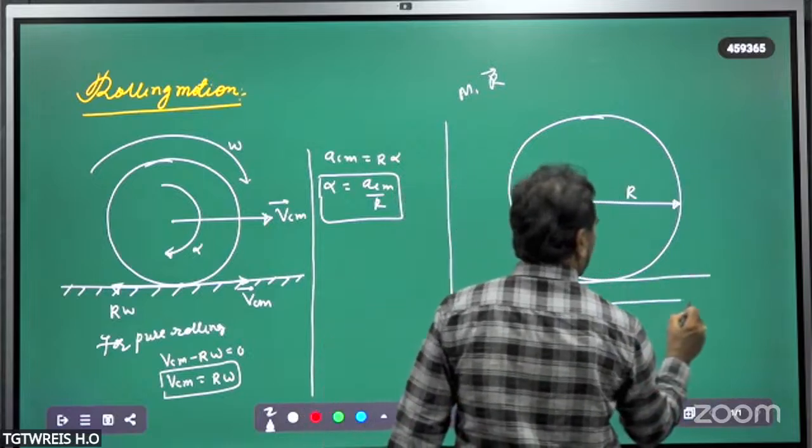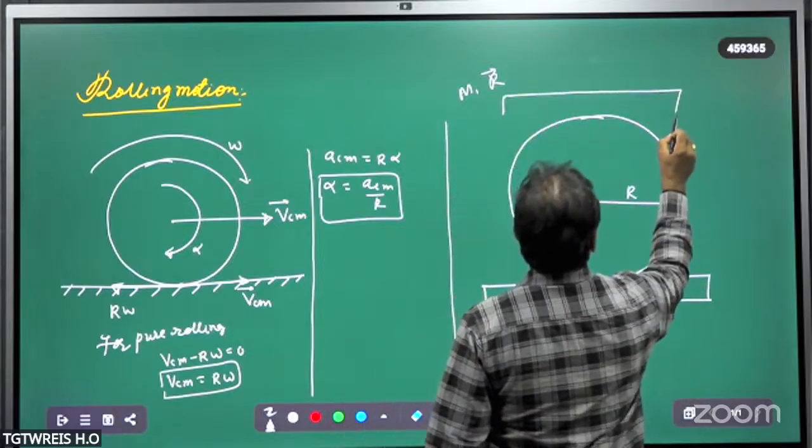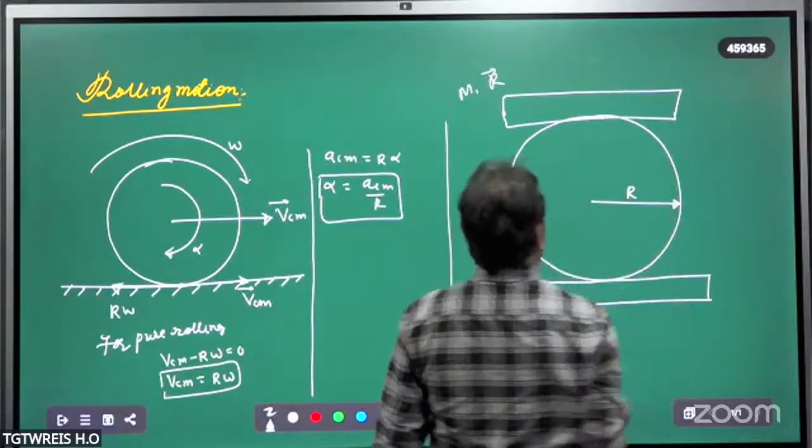A moving platform. Moving platform ऐसे है. तो moving platform है बेटा. Moving platform ऐसे. Moving platform ऐसे है. Okay.